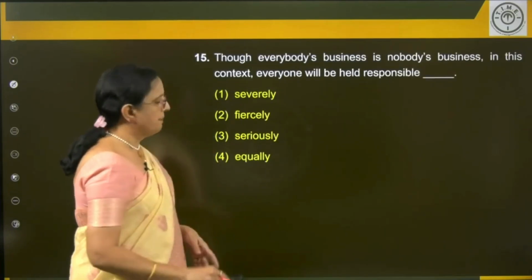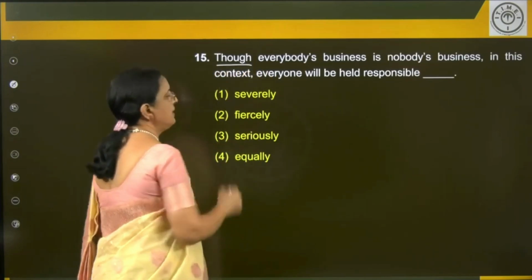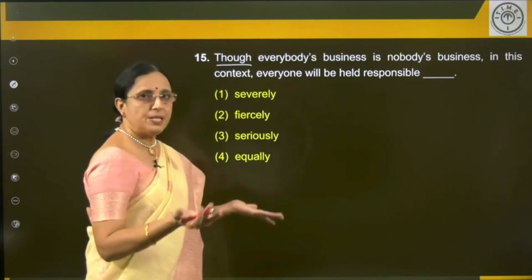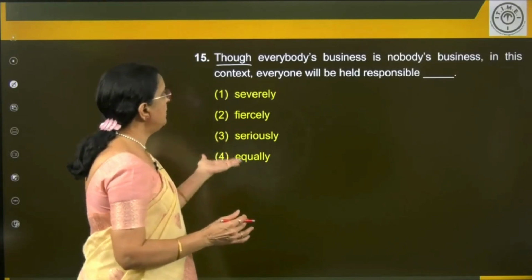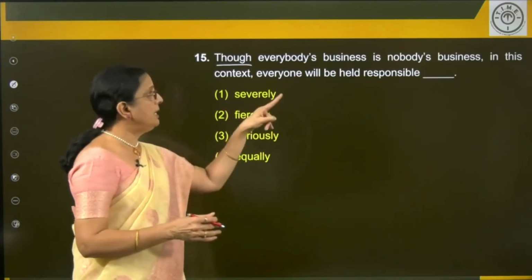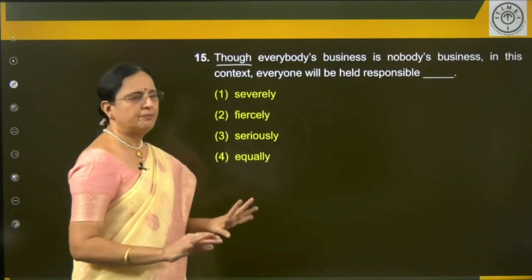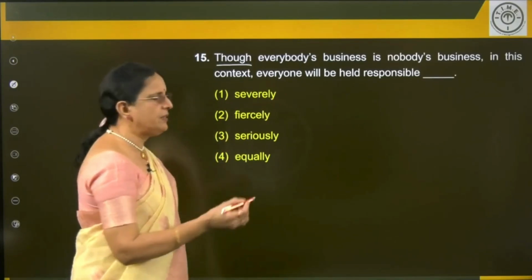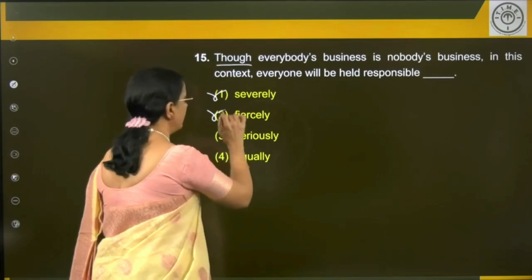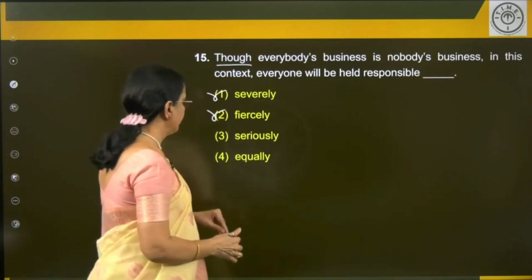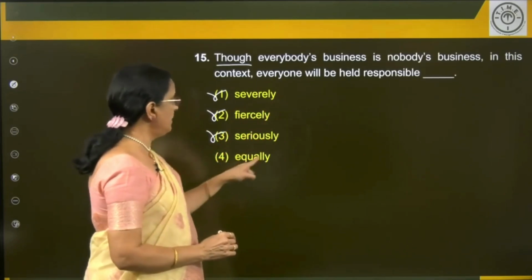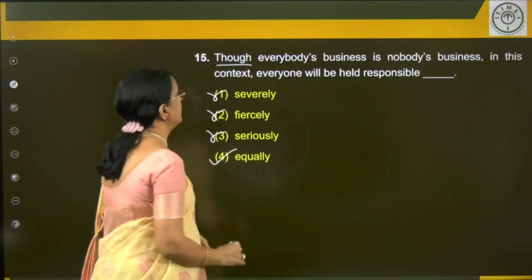Next one. Though is used to join one positive and one negative idea. Though everybody's business is nobody's business, in this context, everyone will be held responsible. We have no idea. So let's look at it. Responsible severely? No. You say severe pain, severe punishment? No. Fiercely? Strongly. Forcibly? Strongly? No. Seriously? No. Point is, everyone will be held responsible equally is the correct expression here.